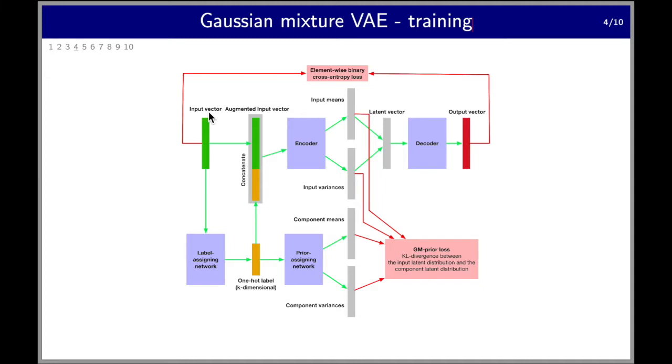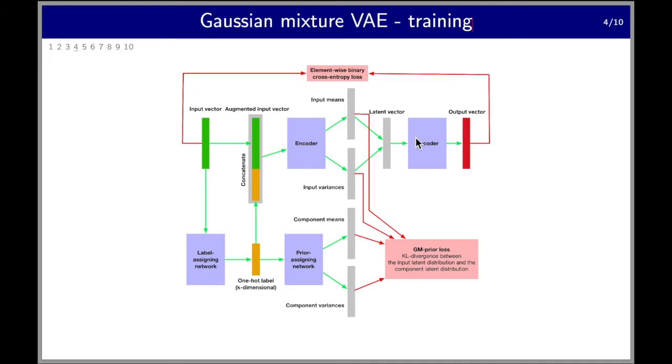Let's first consider its forward pass. Here we have the input vector, shown in green. It goes to the encoder into its latent normal distribution, from which a latent vector is sampled and decoded into the output vector. The backward pass here optimizes the weights such that the forward pass achieves lower reconstruction loss.